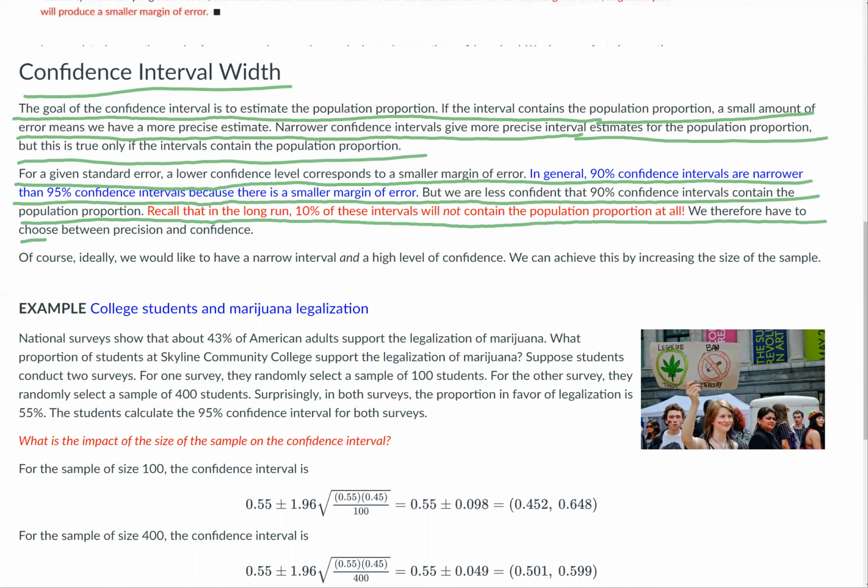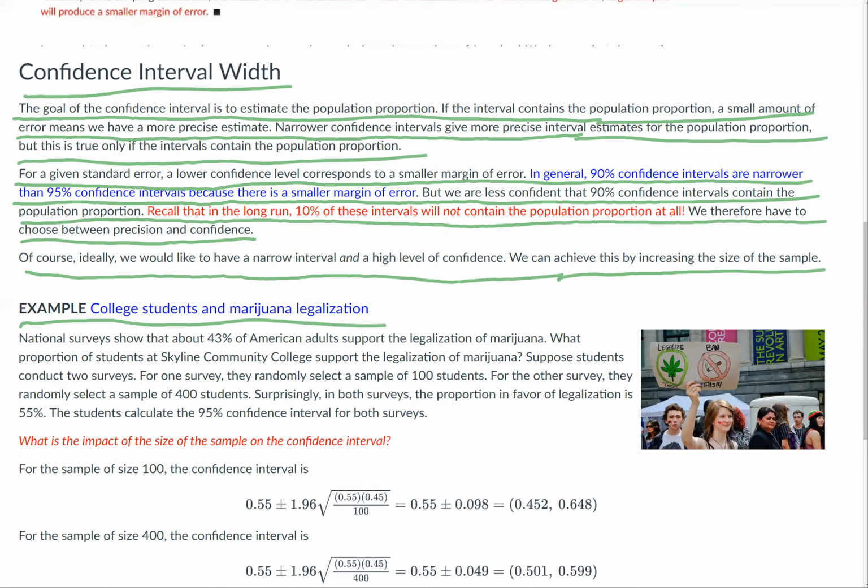We therefore have to choose between precision and confidence. Of course, ideally, we would like to have a narrow interval and a high level of confidence, so we don't have to choose between precision and confidence. We can achieve this by increasing the size of the sample. So let's look at this example where we increase the size of the sample.